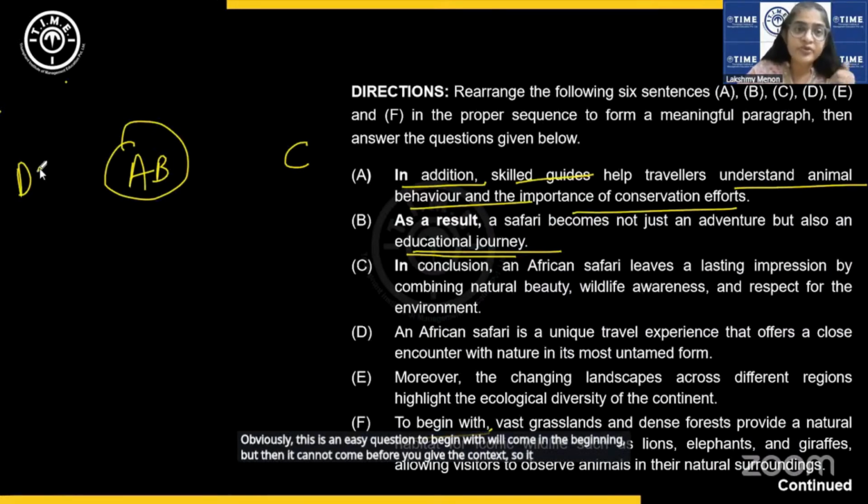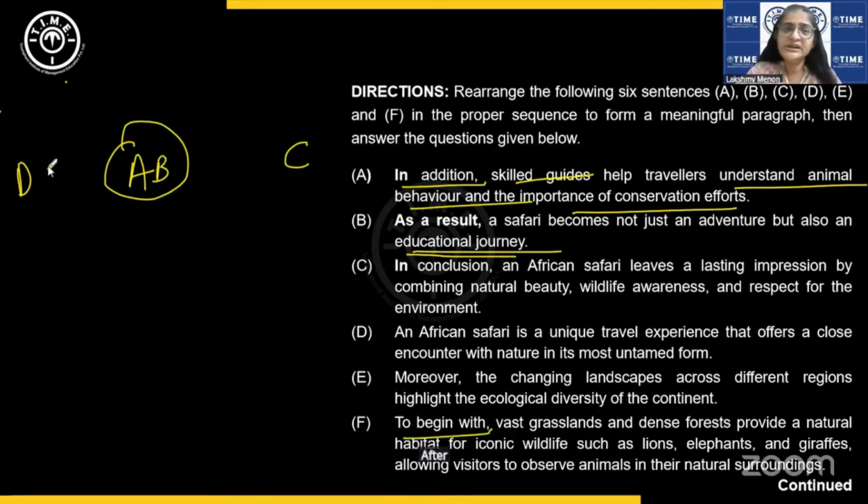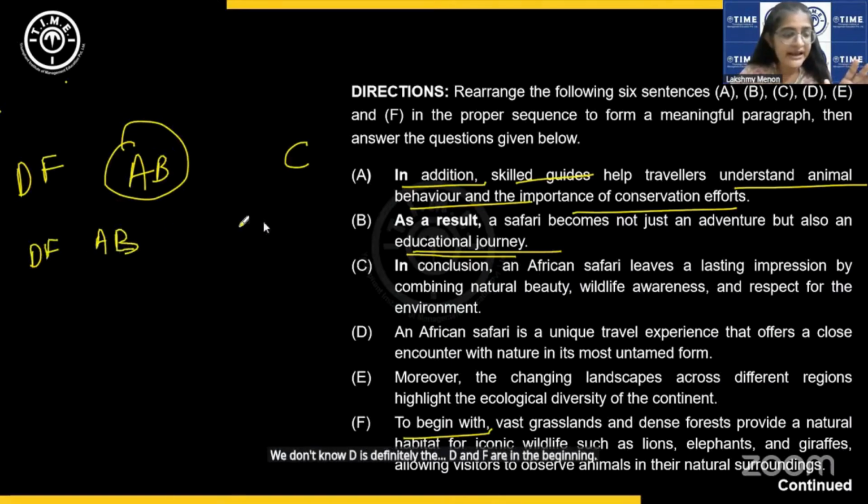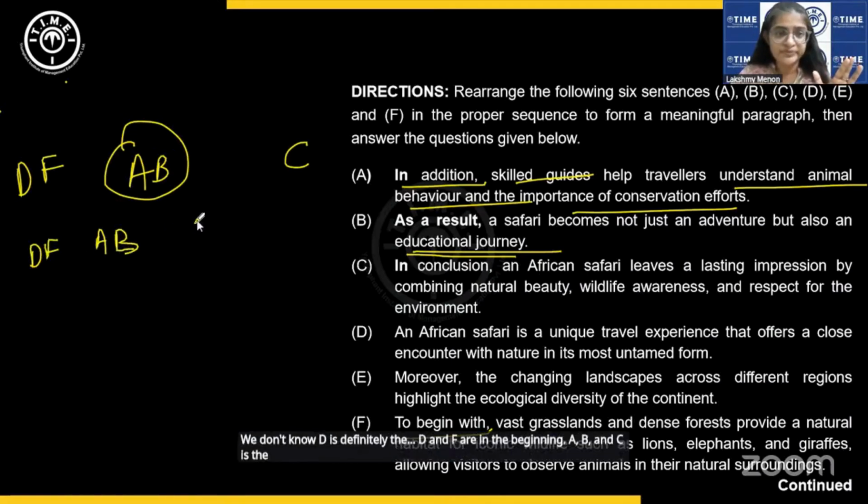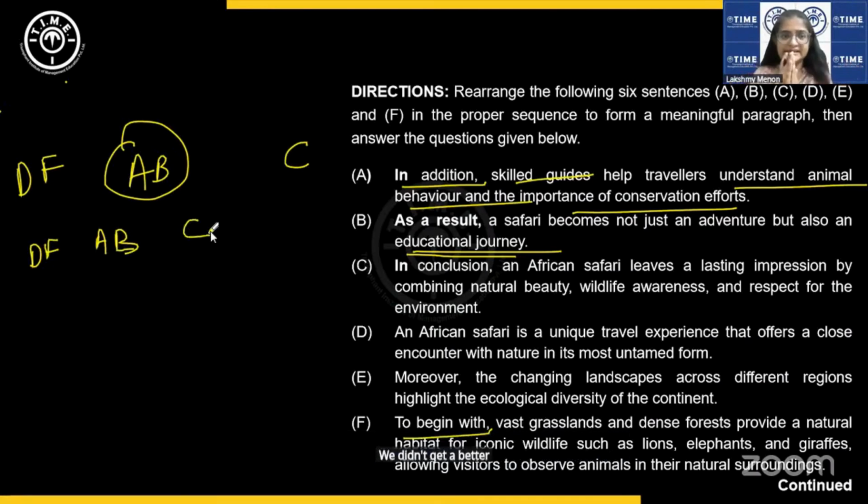So it cannot come before you mention African safari. It has to come after you mention African safari. Correct? So now, what do we have? We have DF, we have AB, and we have C. D and F are definitely in the beginning. A, B, and C is the conclusion. We didn't get a better concluding sentence.